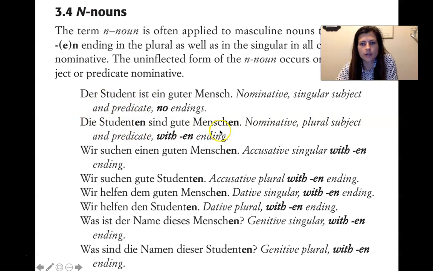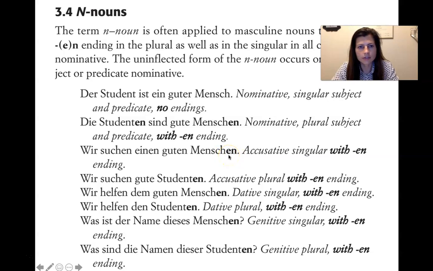Now we have a nominative plural subject. Die Studenten sind gute Menschen. Also, this is the ending for Mensch, Menschen. Okay. Wir suchen einen guten Menschen. Now, Mensch is also one of these words. It's an N noun. So it's still singular, right? Even though the form is identical to the plural.